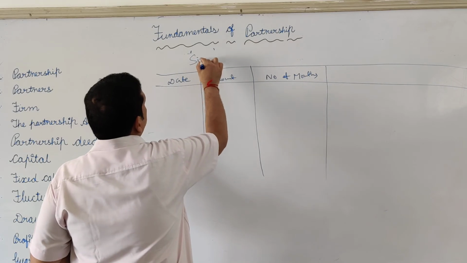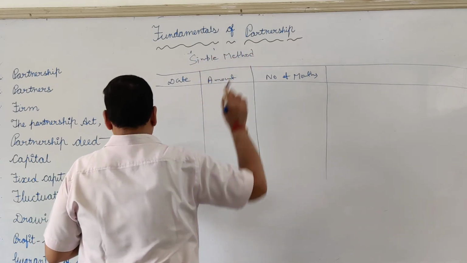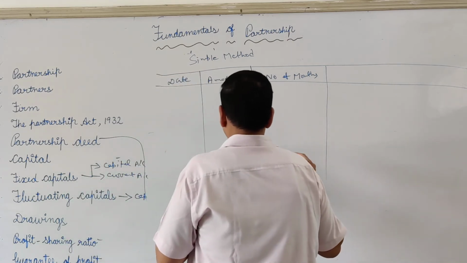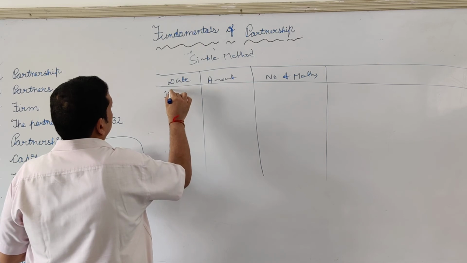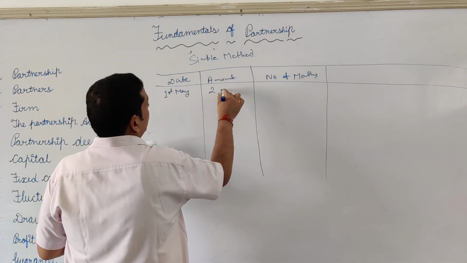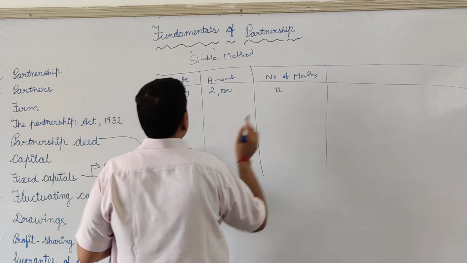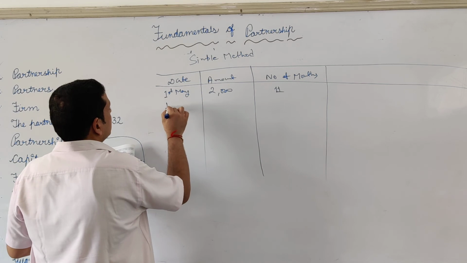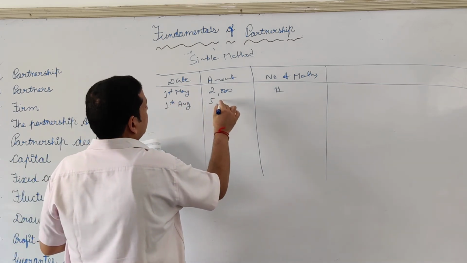Now first we are using the simple method. 1st May, amount is 2000. So number of months for which amount is outside the business is 11. 1st August, 5,000.